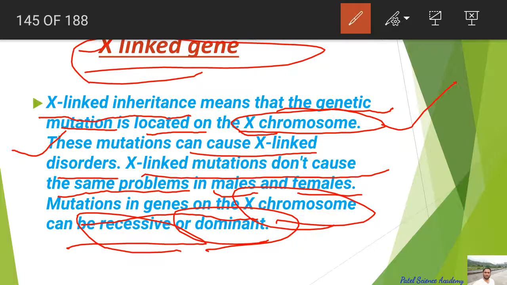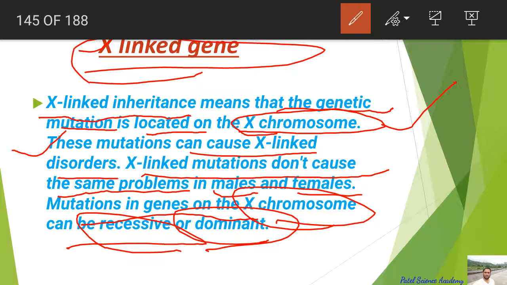If on any one of the two X chromosomes the defective gene is present, it means it is present in the recessive condition on that X chromosome, so the other chromosome will be dominant and will dominate over that defective gene.